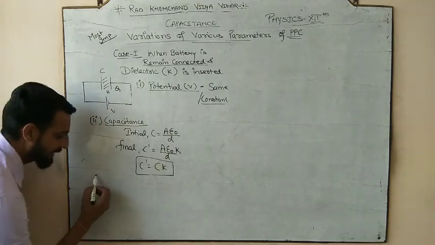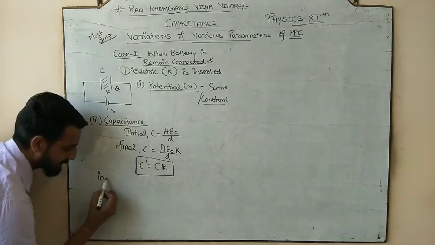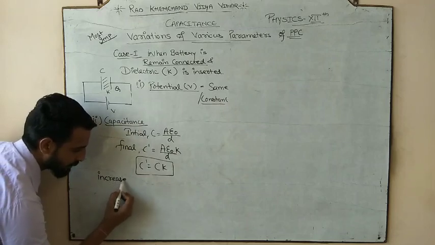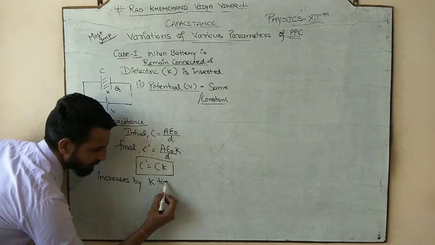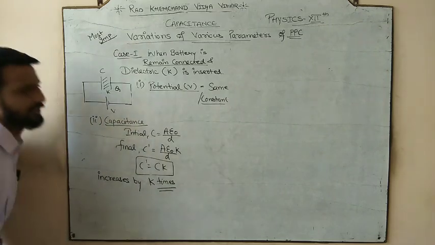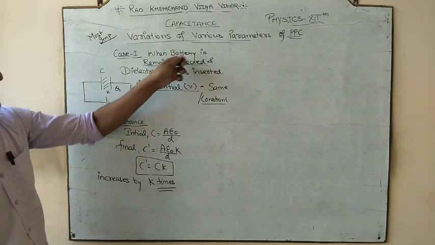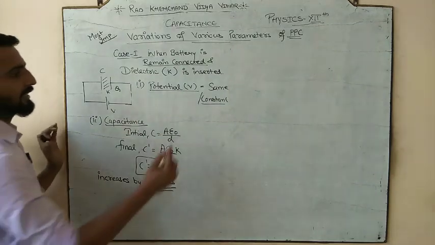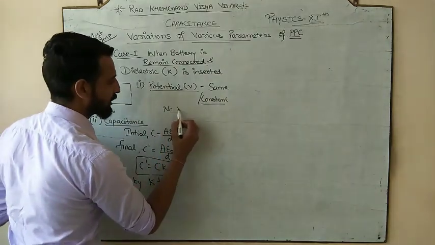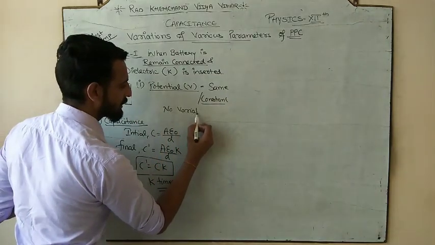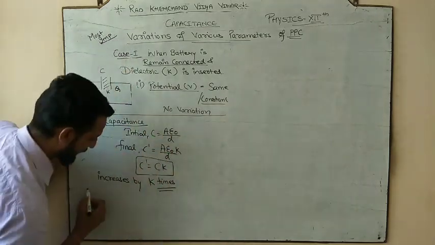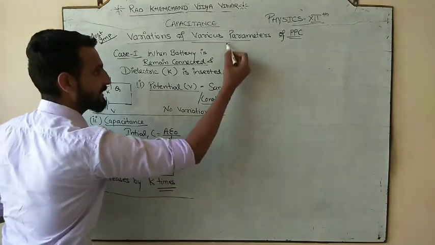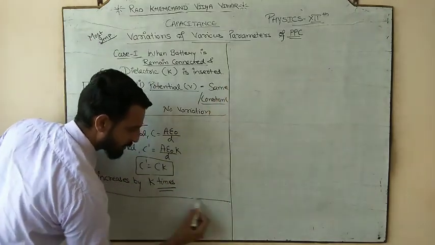We will say that capacitance increases by K times. And this is the variation. So when the battery is connected and the medium is inserted, there is no variation in potential, but the capacitance increases by K times.